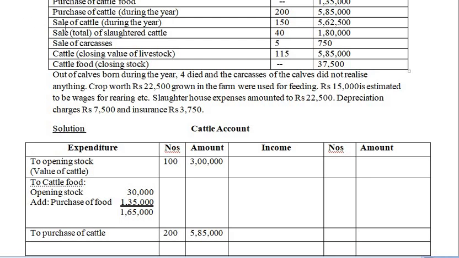Next, sale of cattle. Sale of cattle comes to the credit side. So by sales, by sale of cattle, you can write it like this also. And what's the amount? It is 5,62,500 and the number is 150. So we'll write it over here as 5,62,500 and then 150 is the number.